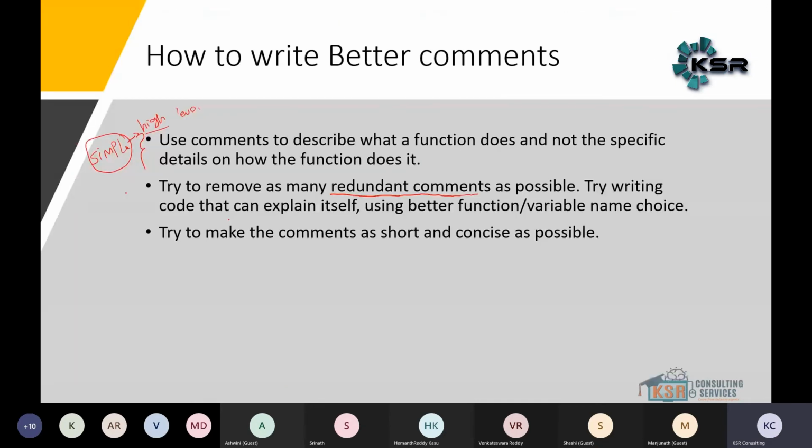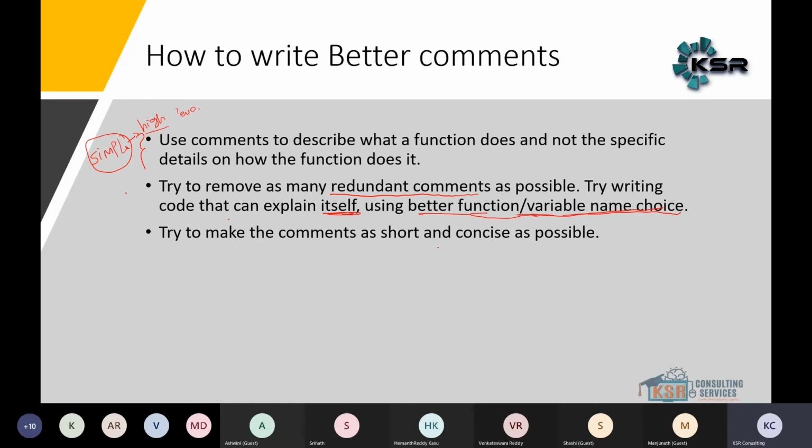So try to write code that can explain itself, using better function or variable name choices.